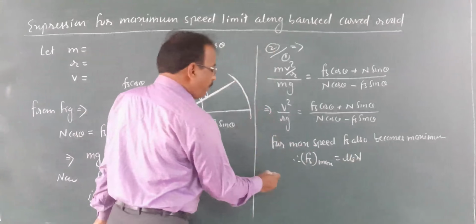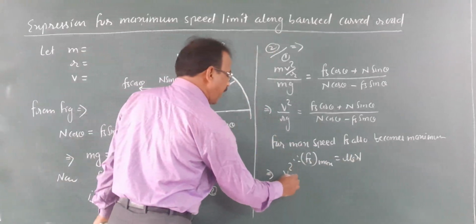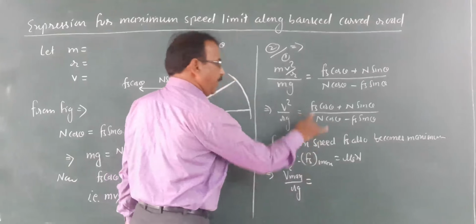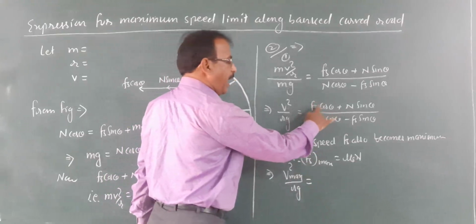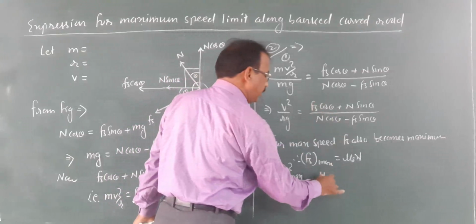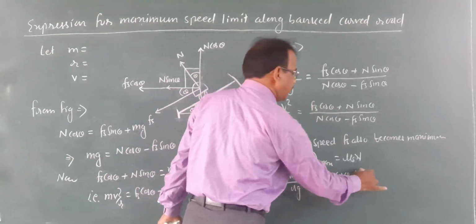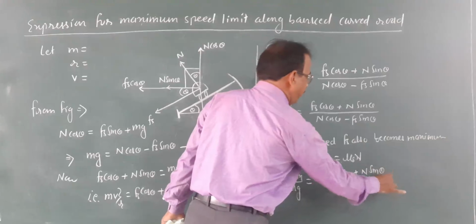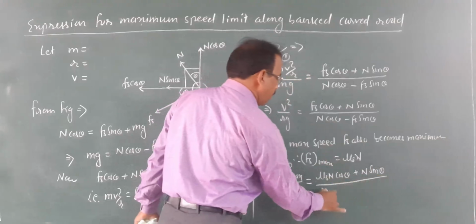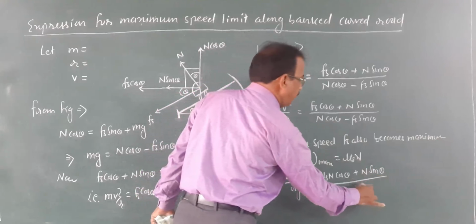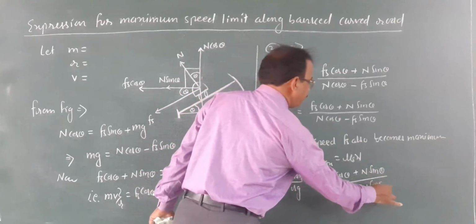Therefore, for the maximum speed limit, we can write v square maximum upon rg equal to, replacing Fs by mu s n, mu s n cos theta plus n sin theta upon n cos theta minus mu s n sin theta.